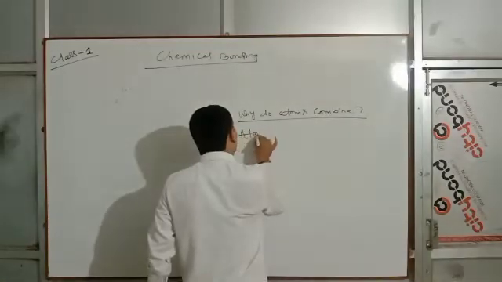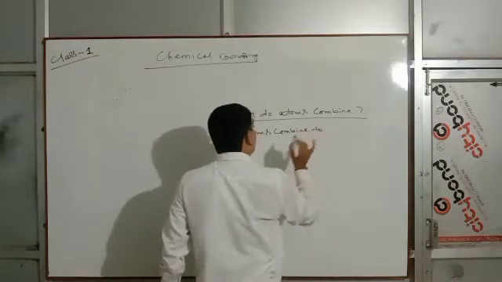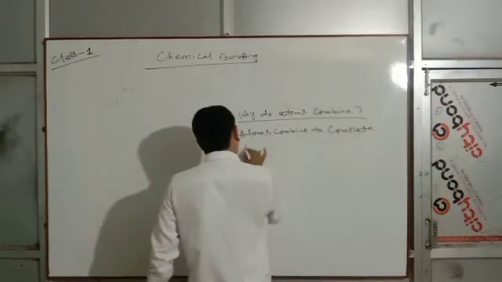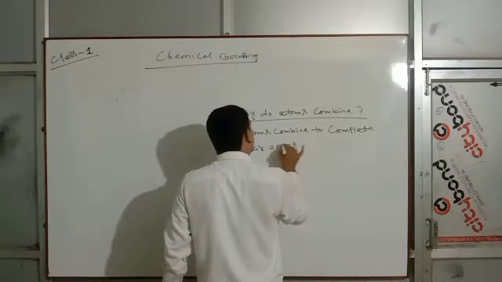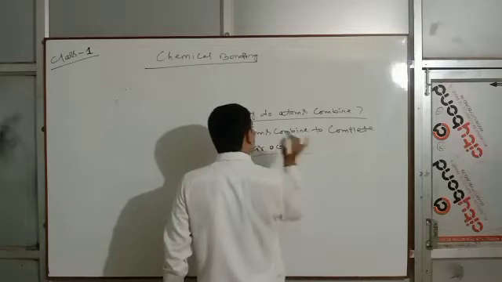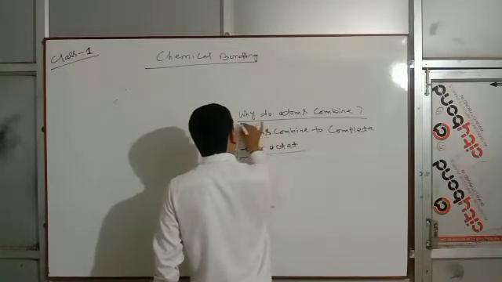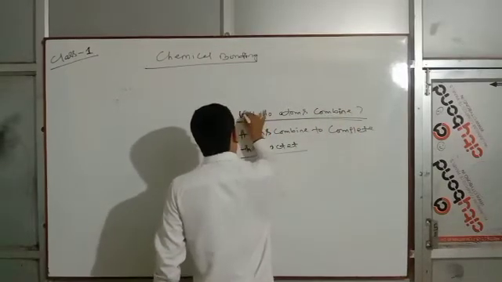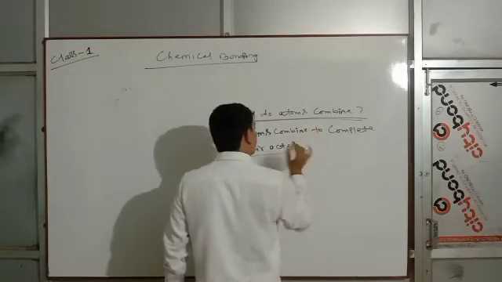Atoms combine to complete their octet. Clear?